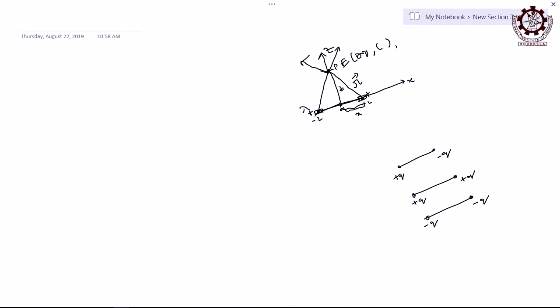Then what will be the value of the intensity if it is a continuous charge distribution at that point P, the same point but with continuous distribution? Of course, you have to tell what this angle is. Let us say this angle is theta, because two directions means there must be an angle, and it is theta here and theta on the other side.